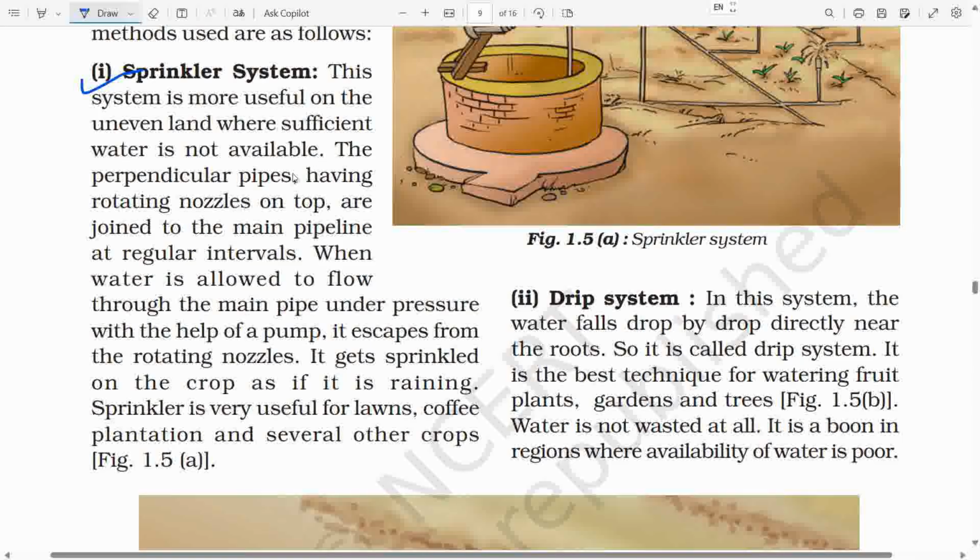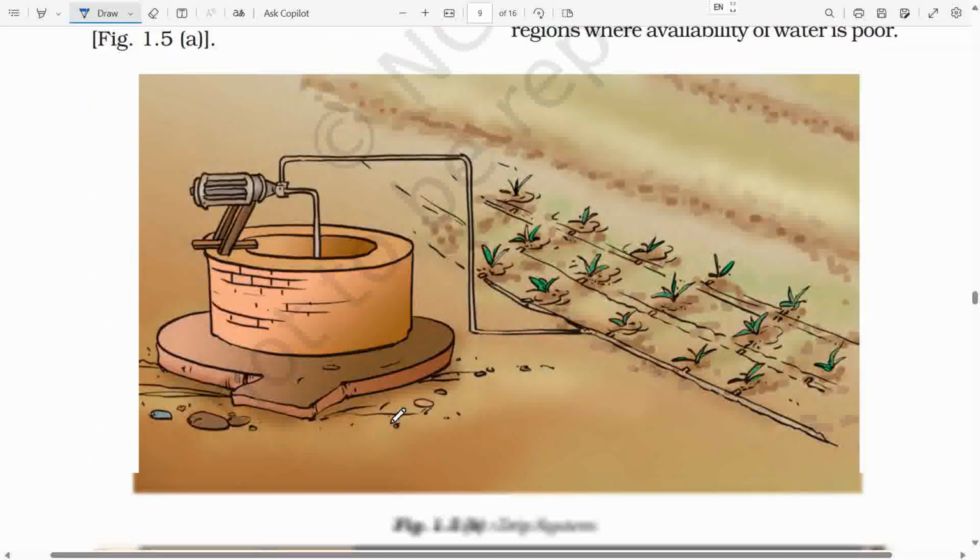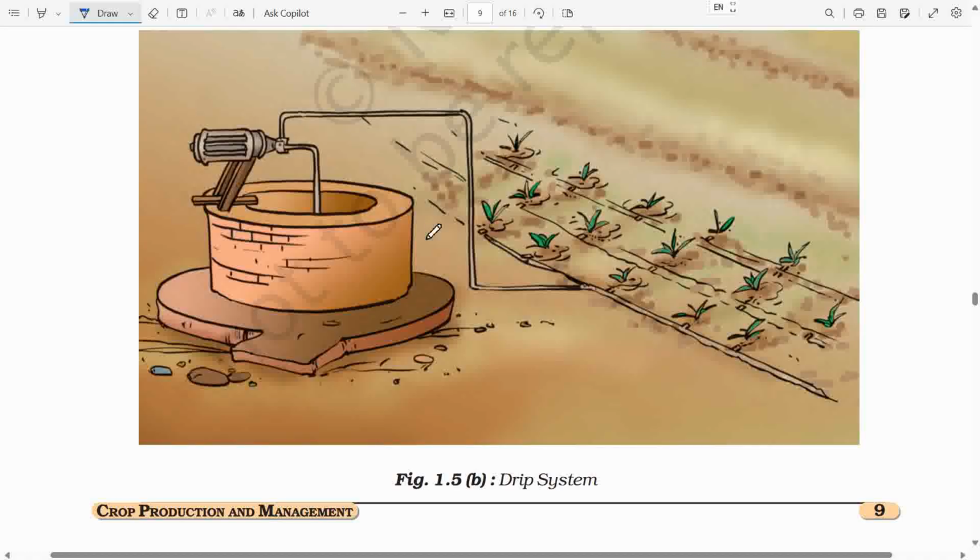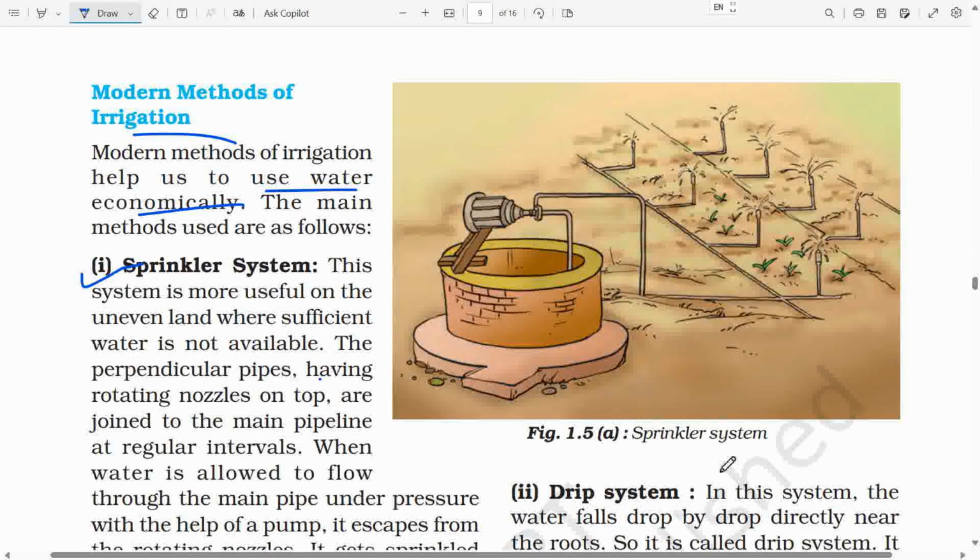The perpendicular pipes having rotating nozzles on top are joined to the main pipeline at regular intervals. When water is allowed to flow through the main pipe under pressure with the help of a pump, it escapes from the rotating nozzles. It gets sprinkled on the crop as if it is raining. Sprinkler is very useful for lawns, coffee plantation and several other crops, as shown in figure 1.5a. In this figure, we can see a sprinkler system.